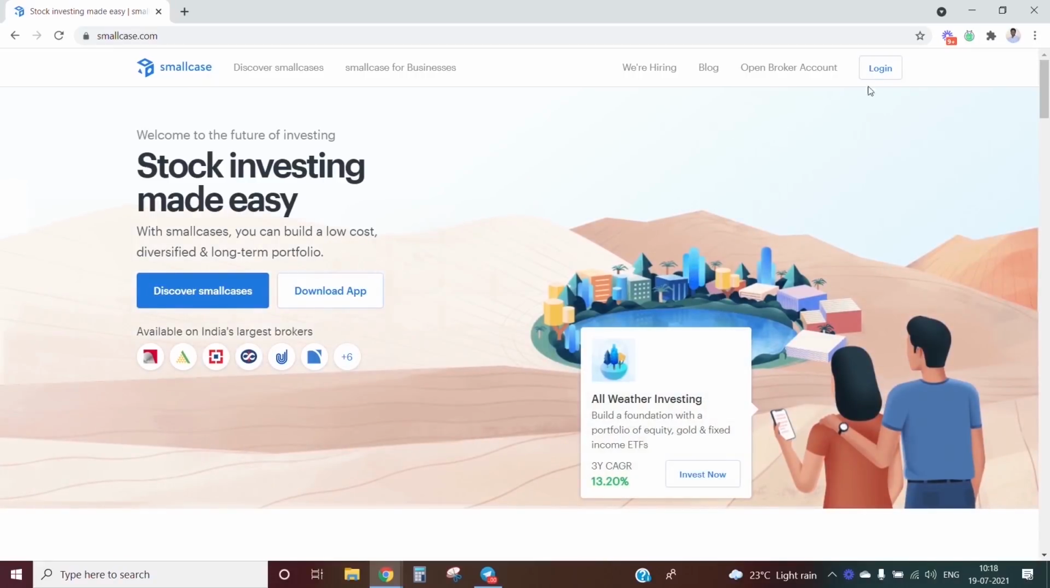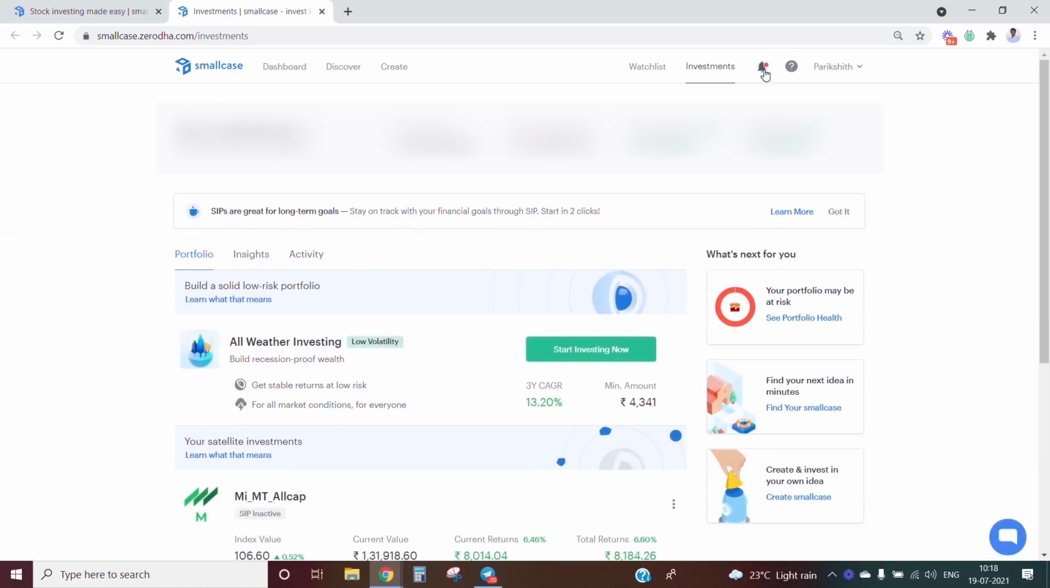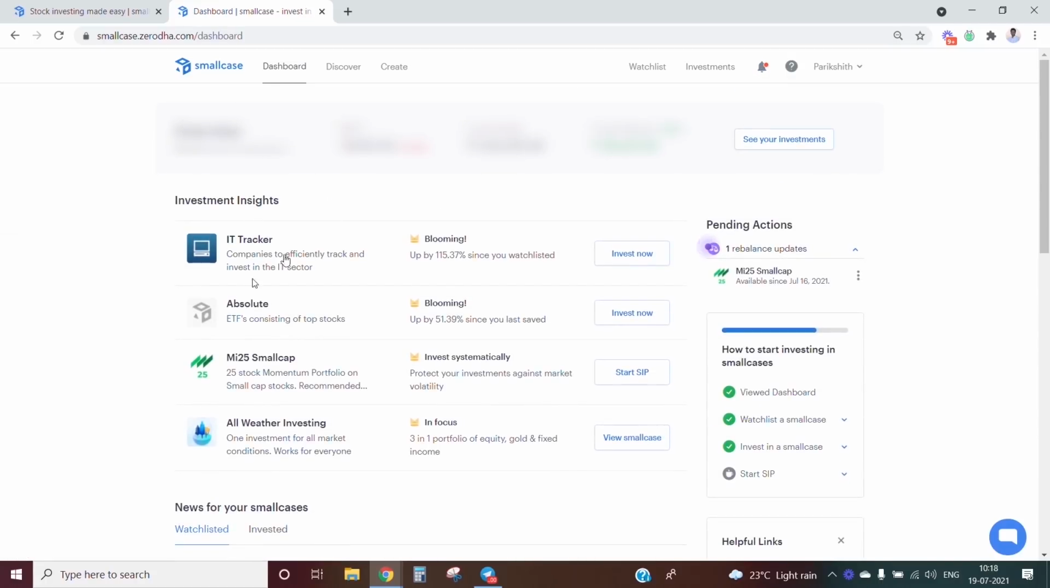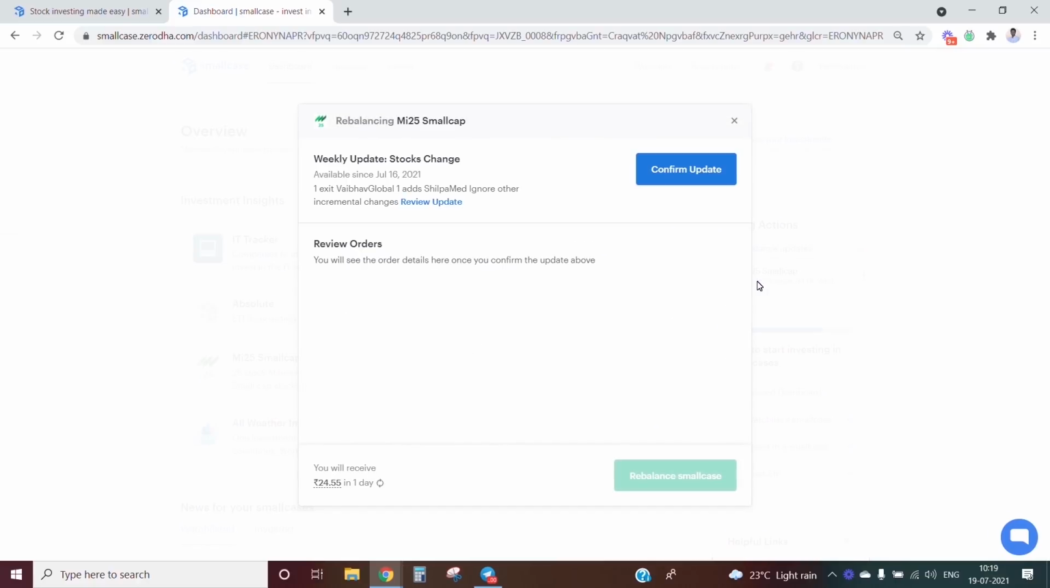We will first log into our smallcase account and then look for rebalance changes. So you can click on the notifications tab over here, the bell icon, and look for rebalance changes, right? Now when you click over here, you can see that there is a rebalance update that is pending for the smallcase MI25. Now when you click on see update, you can see that there is one exit notice for Vaibhav Global and one addition for Shilpa Medicare, right? So that is the only change for this week's rebalance.